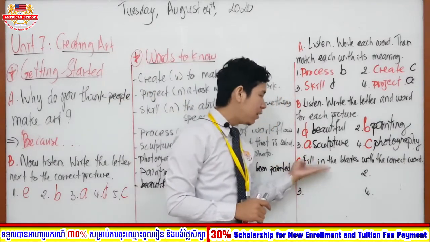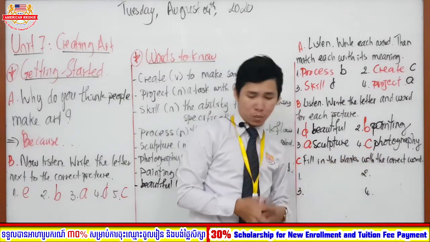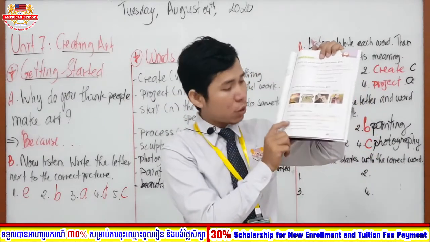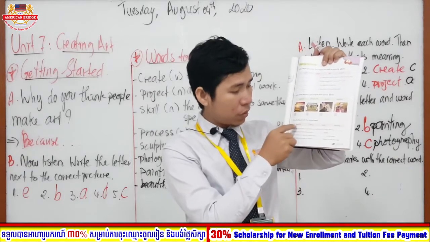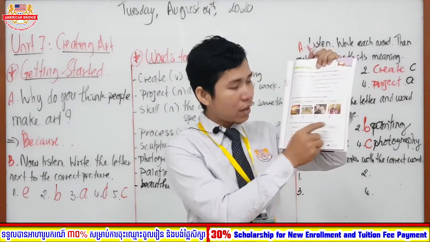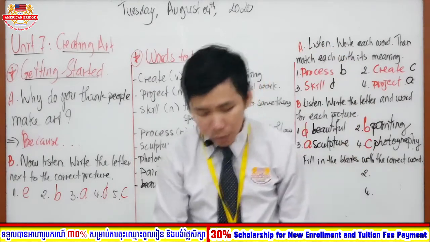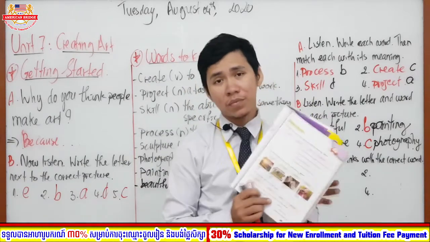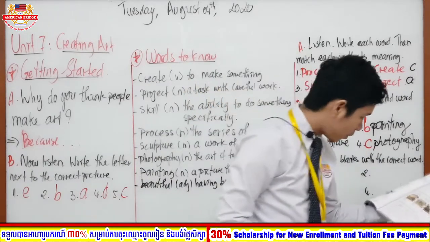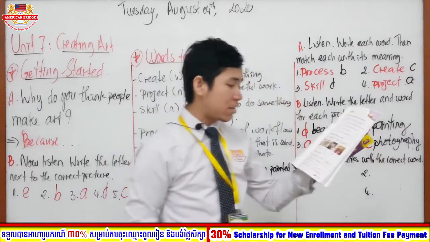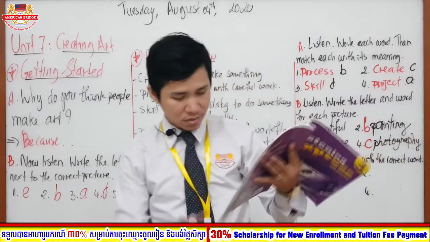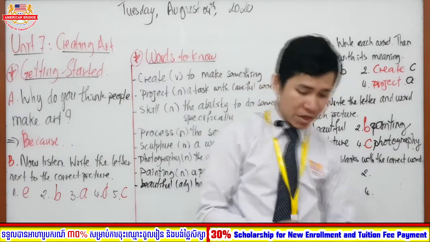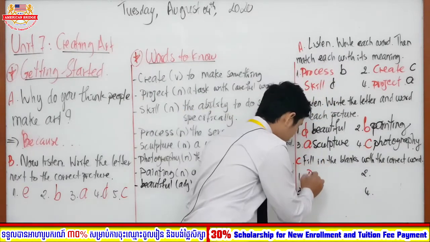Section C: fill in the blanks with the correct words. Here you are going to fill in the sentences according to the words given in the box. You have the words beautiful, process, create, and paintings. This one we do not depend on listening, but on our understanding of each sentence. Let's move to number 1. Working on a school project isn't easy. Sometimes it's long and difficult. What is that? Yes, very good, a difficult process.